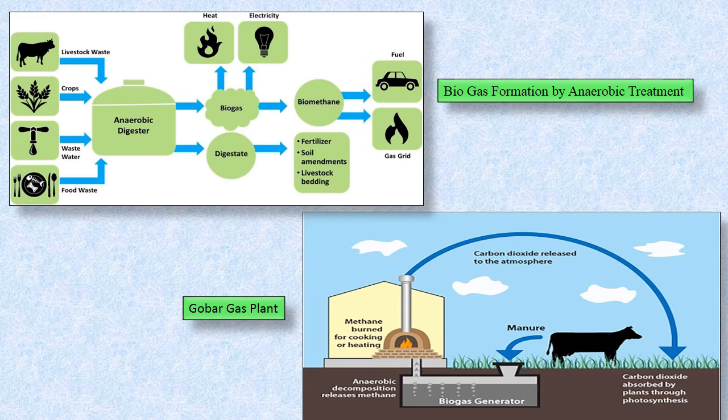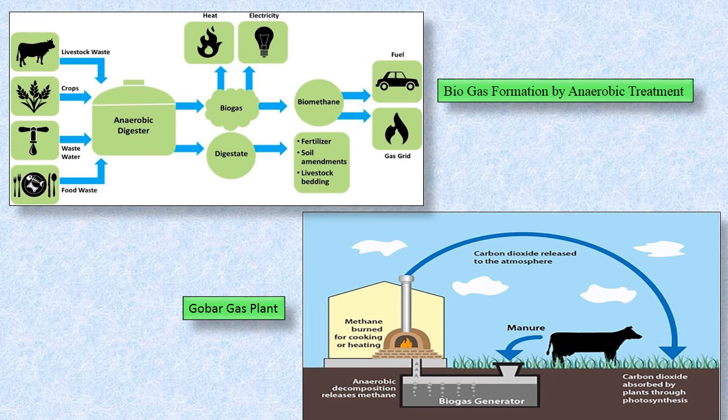This biogas is used in making electricity, or as a fuel. The biogas can also be upgraded to biomethane and used in vehicles. And the digestate left over in the anaerobic digester is used as a fertilizer. It is used to increase the quality of the soil and helps to maintain the soil in a better manner.